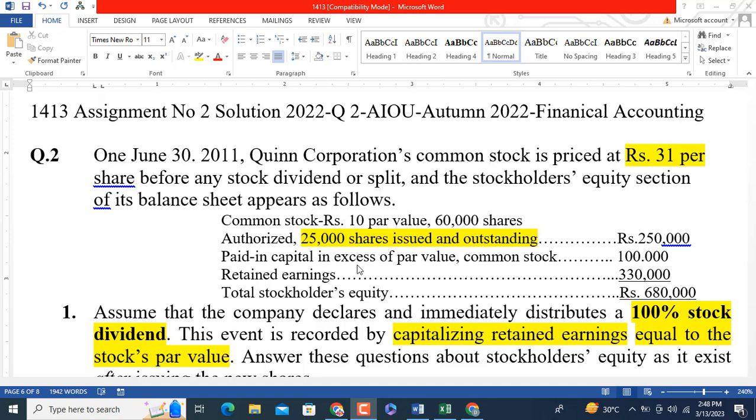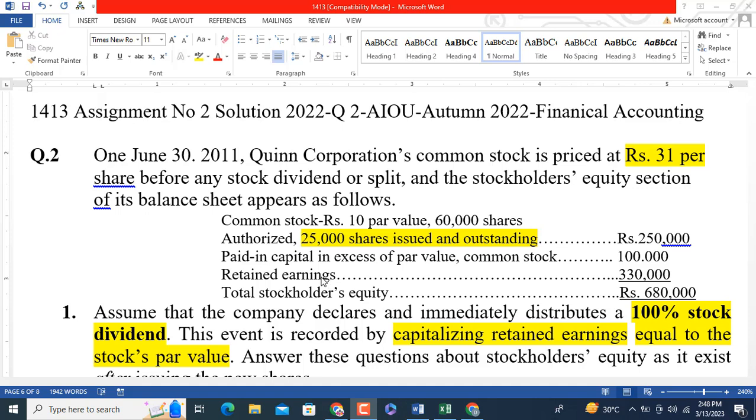Paid in capital in excess of par value, common stock is equal to rupees 100,000. Paid in capital in excess means the company has issued the common stock shares at a premium. Retained earnings is the accumulation of the profits of the company of the prior years, which is equal to 330,000, and total stockholders' equity is equal to 680,000.